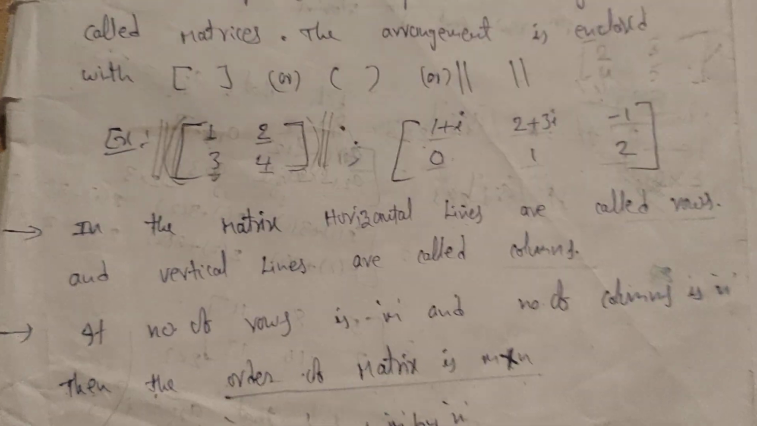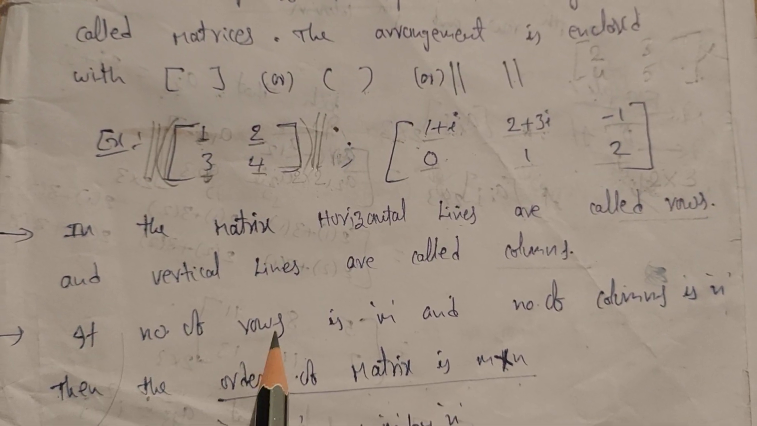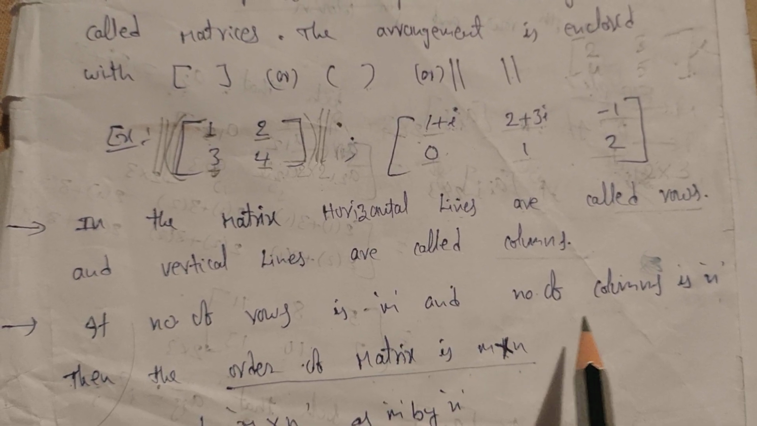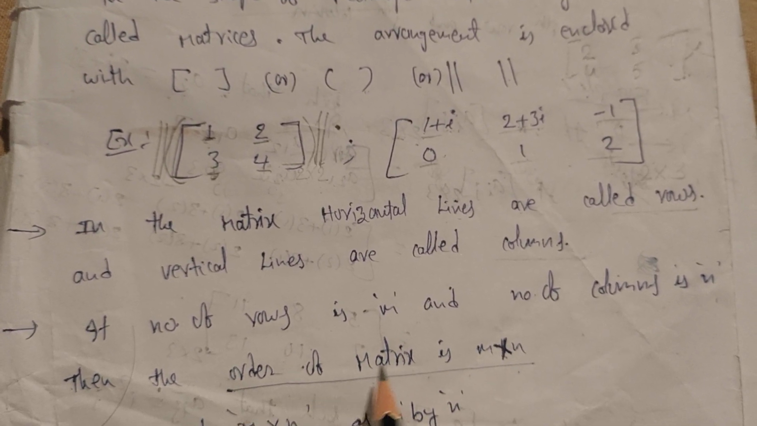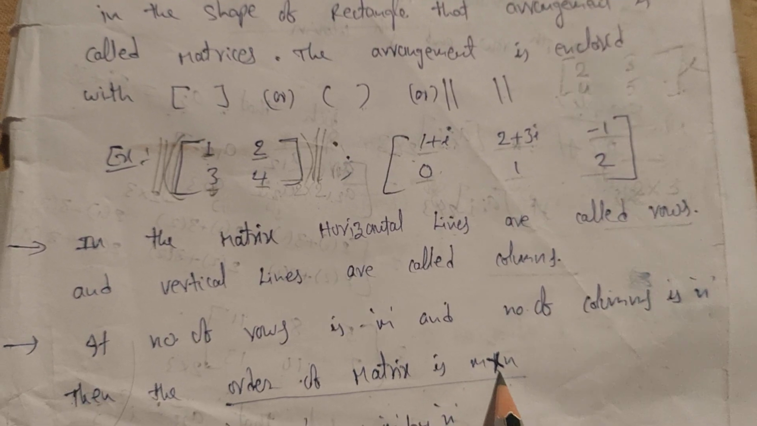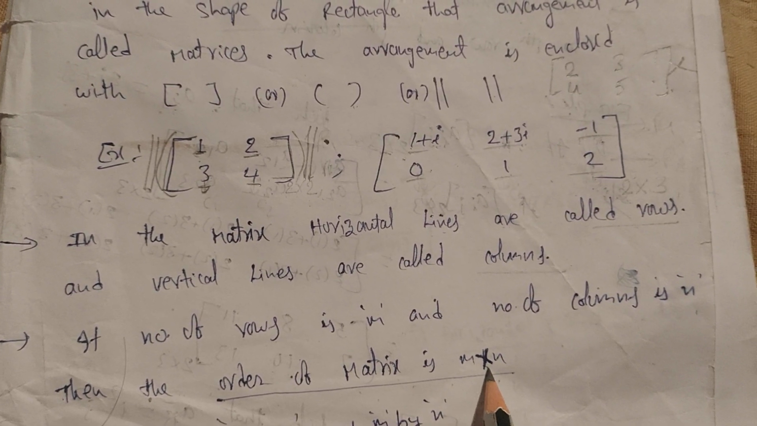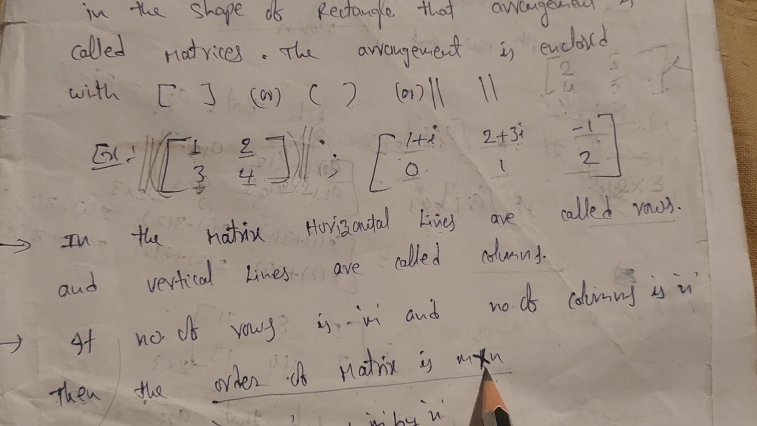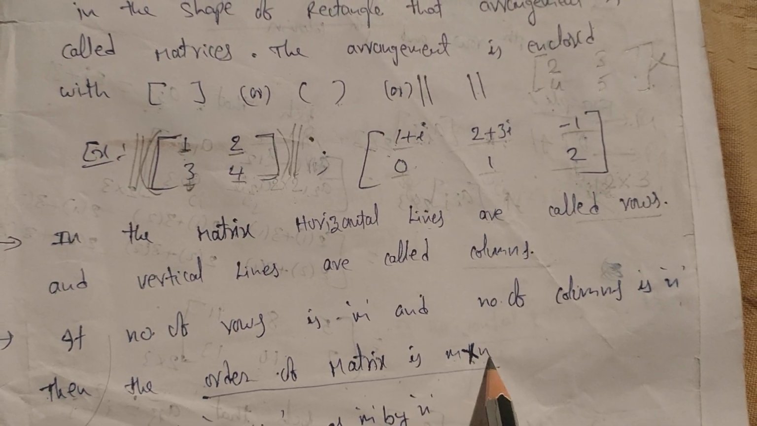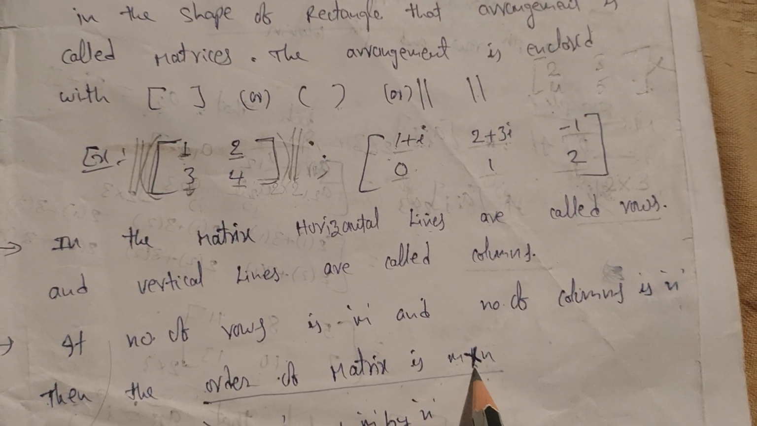Next point, if the number of rows is m and the number of columns is n, then the order of the matrix is m by n. How do you call it? M by n. So don't call it m into n or m cross n. This is called m by n.